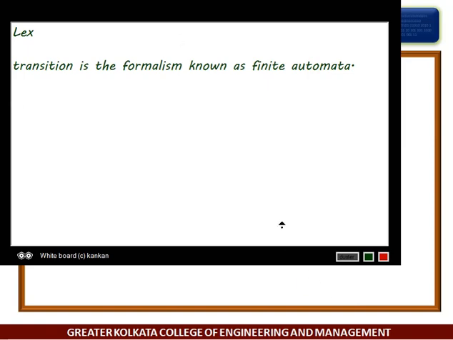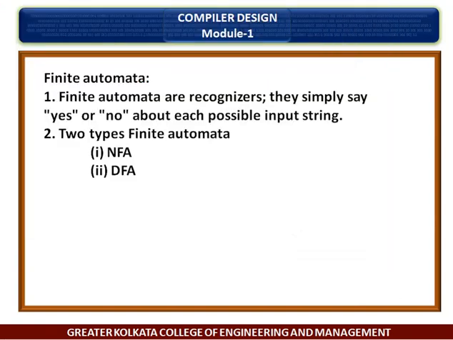These are essentially graphs like transition diagram with a few differences. Which type of differences? Finite automata are recognizers. They simply say yes or no about each possible input string.